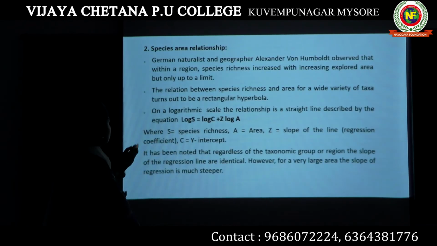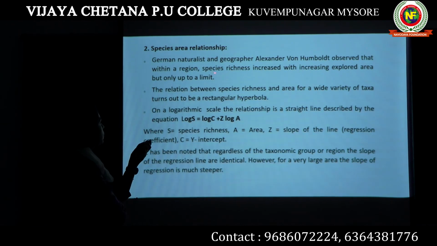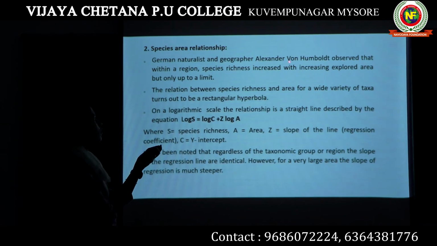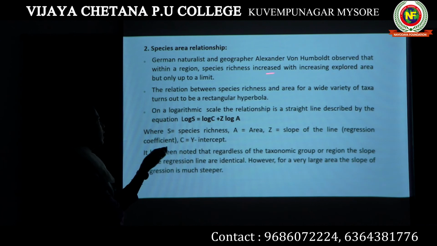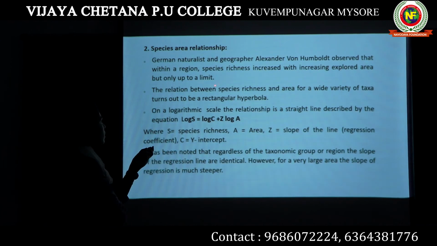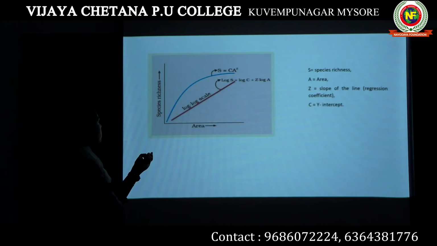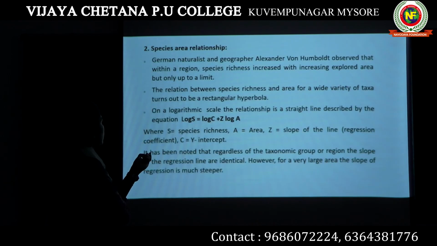Within a region, species richness increases with increasing explored area, but only up to a limit. So, if the relationship between species richness and area turns out to be a rectangular hyperbola, this blue line, on a logarithmic scale the relationship can be described as log S = log C + Z log A.